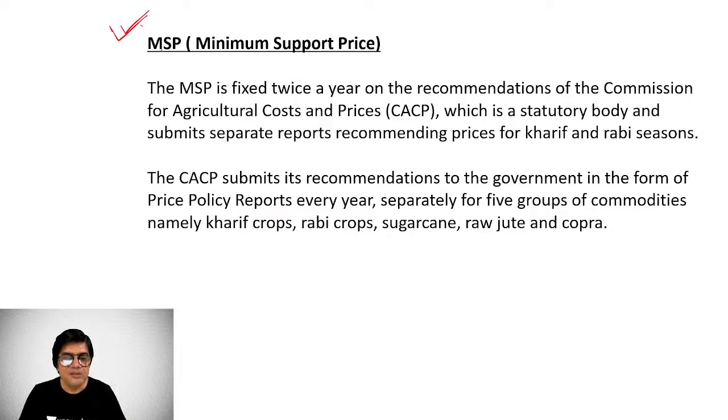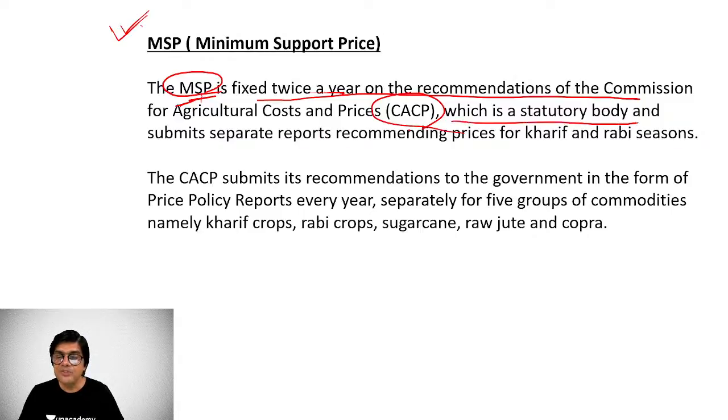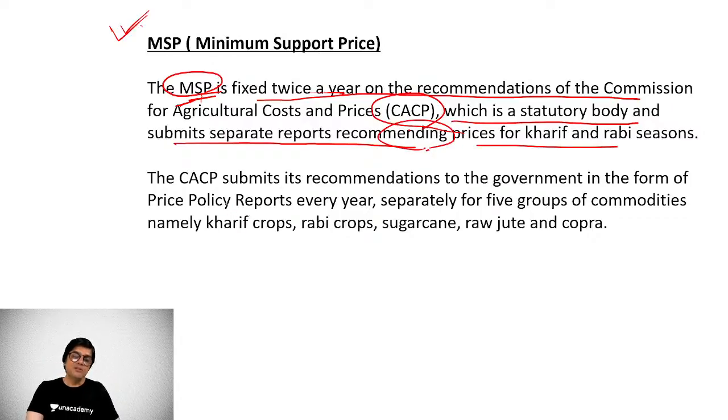MSP is for 23 commodities. MSP is a fixed price, the minimum support price, न्यूनतम समर्थन मूल्य. Fixed minimum support price is fixed twice a year on the recommendations of CACP, Commission for Agricultural Costs and Prices. It is a statutory body, submits separate reports for recommendation of these prices of Kharif and Rabi crops to the ministry. It's an independent body or autonomous body. It's the statutory body also.